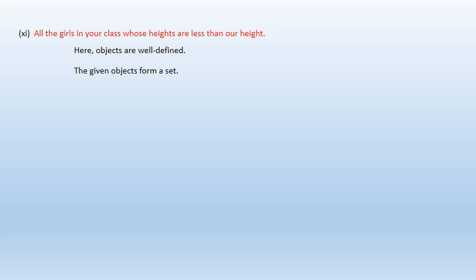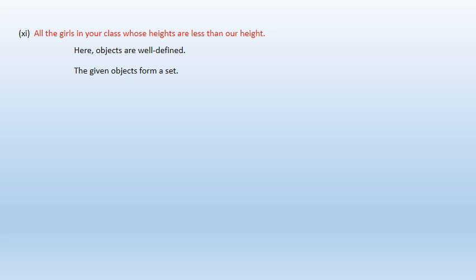Students, understood this? Or what do you want to find out? All the girls in your class whose height is less than our height. From our height we can find out how many girls are there whose height is less than ours. So the objects are properly well defined, because a comparison is given of our height and other girls' height.